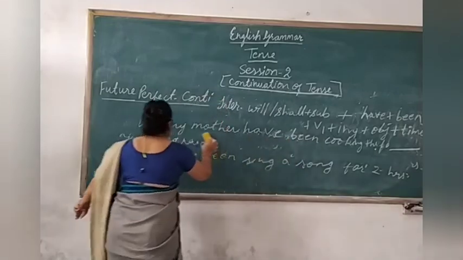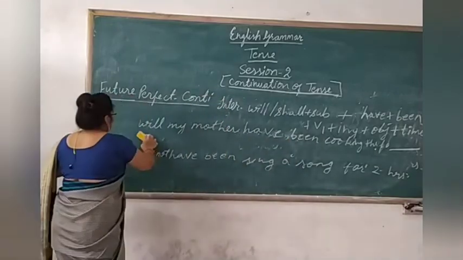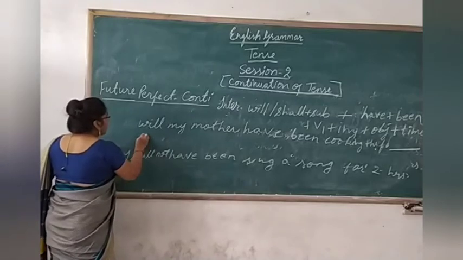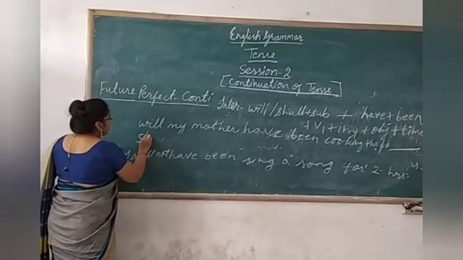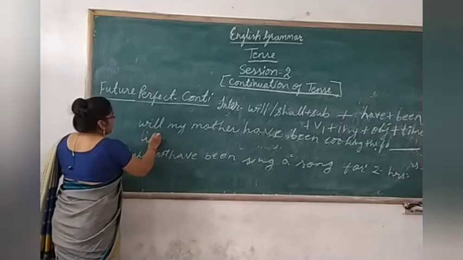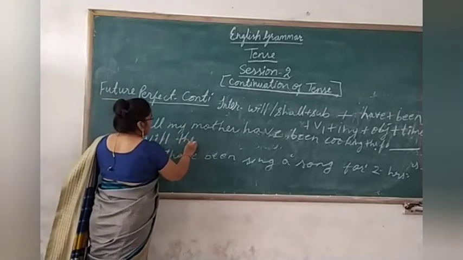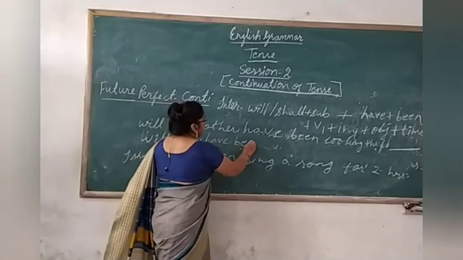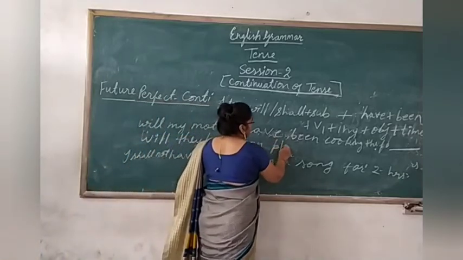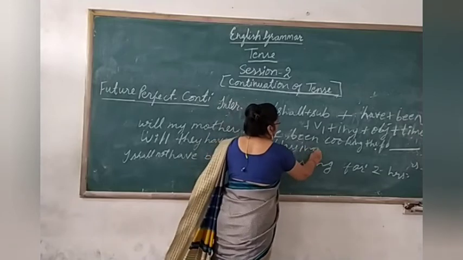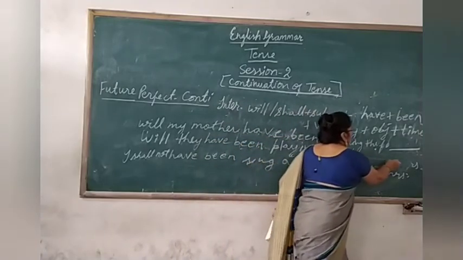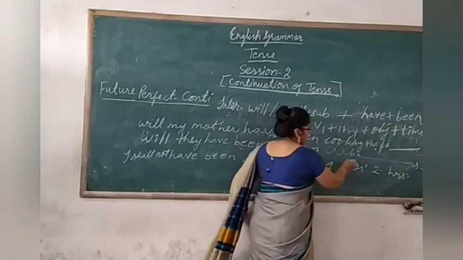Here also, just change the position. Here also what will you do? Shall, you bring it in the beginning. Sorry, will. Will they have been playing cricket? Rest will be the same here also. Clear?